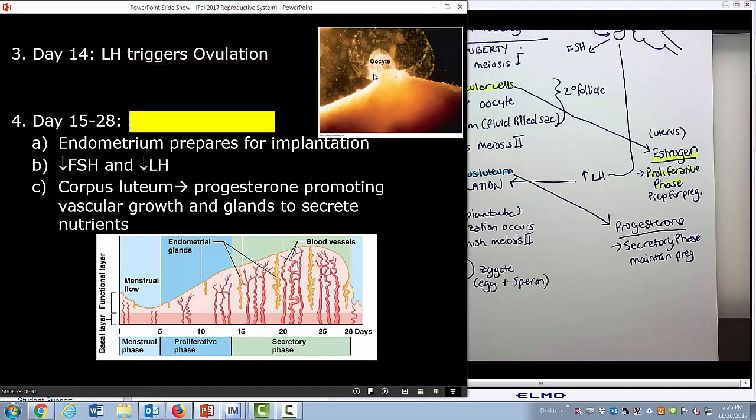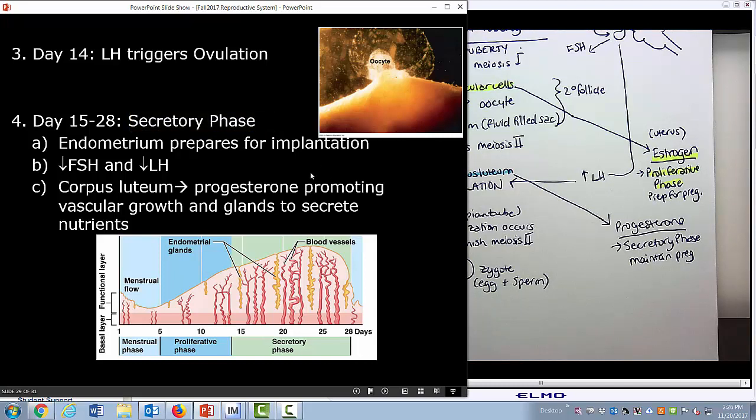Triggers ovulation. And here is an ovum that is actually erupting from the surface of the ovary during ovulation. It's pretty cool if you can find a YouTube video. Whenever I try to refilm it or show it in class, I lose so much of the resolution that it's just a blurry mess. So I quit doing that. Anyway, days 15 through 28, the remainder of that is the secretory phase.